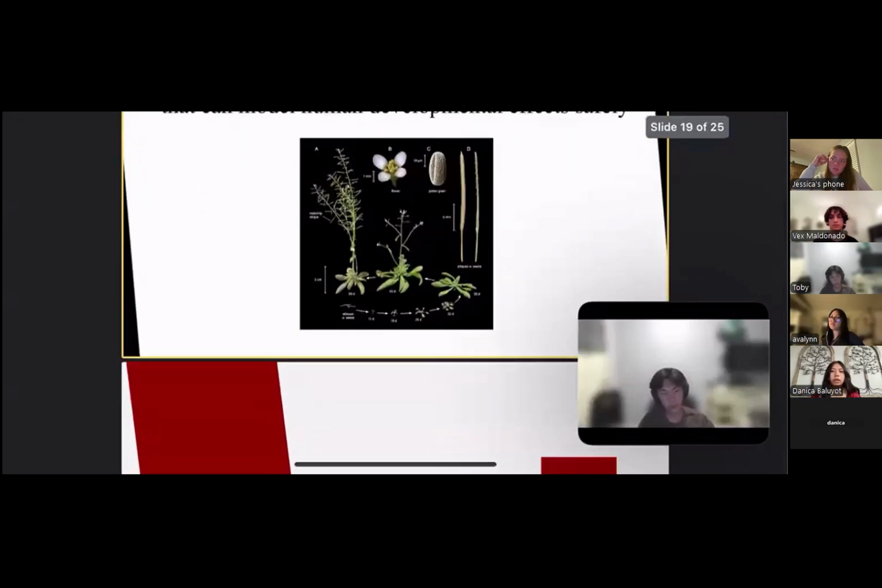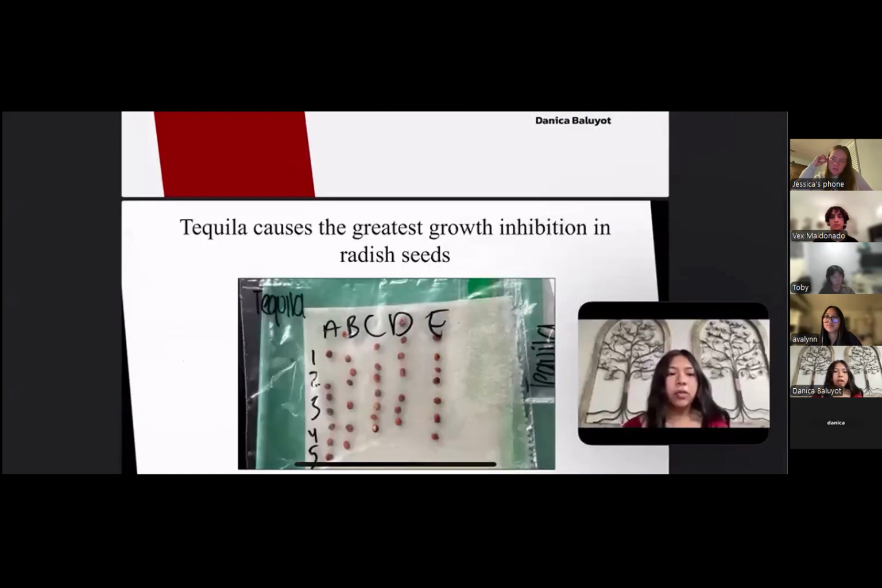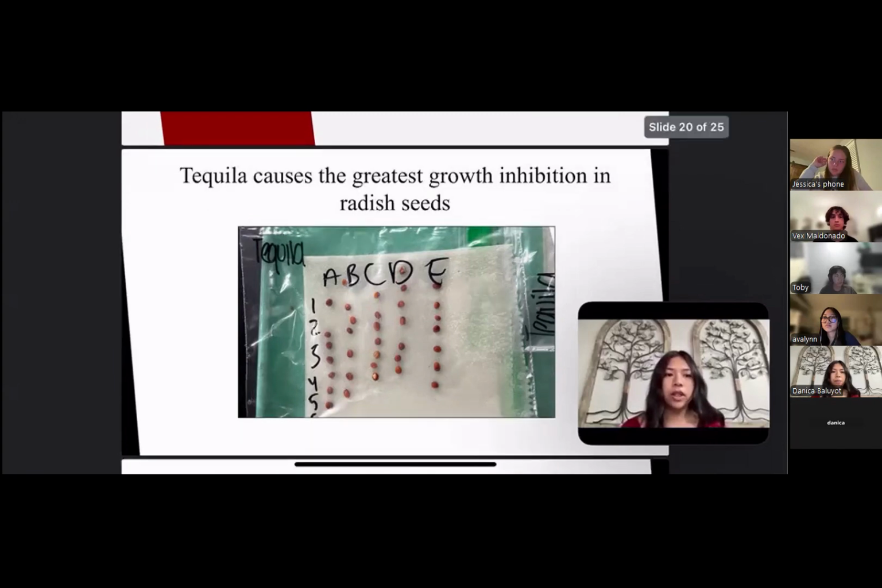To conclude, after collecting our data, we found that each alcohol at the 0.75% concentration had the most impact. The p-value for Grand Marnier was 0.035, for whiskey it was 0.042, and for tequila it was 0.023. Since the values are below the significance level of 0.05, it indicates that the null hypothesis could be rejected.